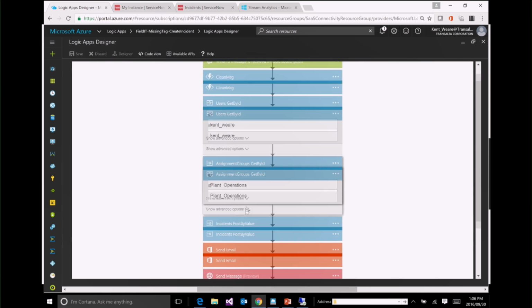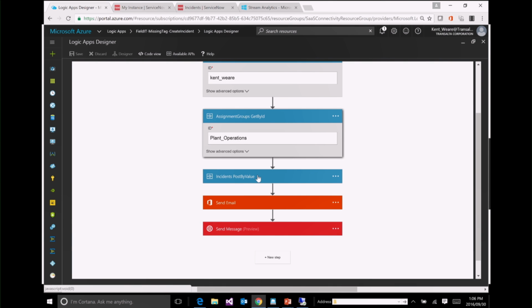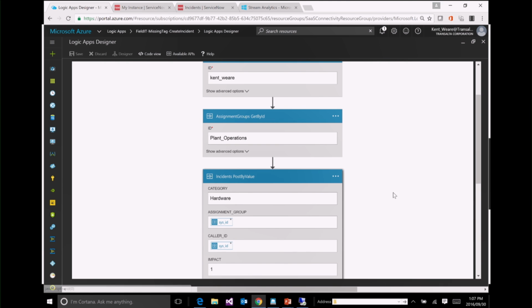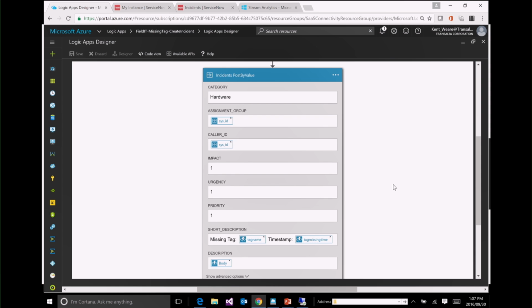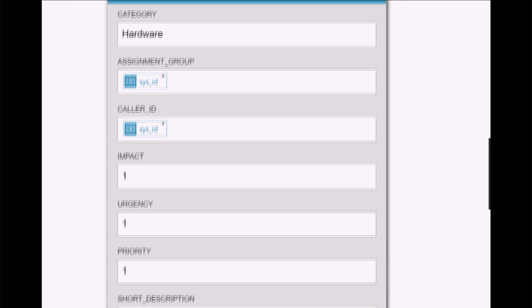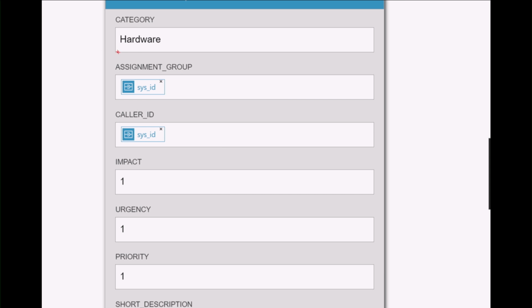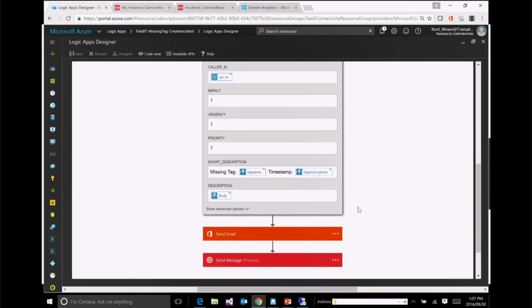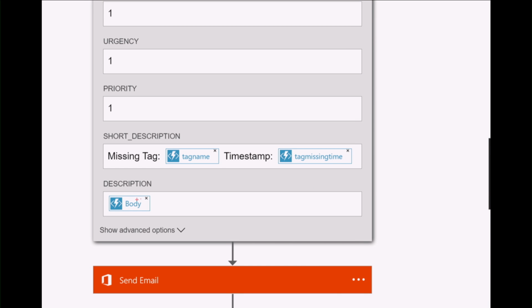Next, I need to get a reference ID for the group that I want to actually assign the ticket to. So these are just prerequisite steps required in order to actually create an incident in ServiceNow. And then here's the call to ServiceNow where I'm able to provide the category. I'm able to provide that reference data for both my username and the operations group that I want to assign it to. I then can also include the short description, including the tag name that failed and the time it failed.